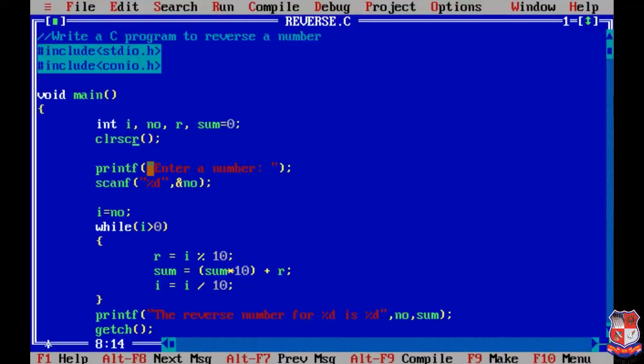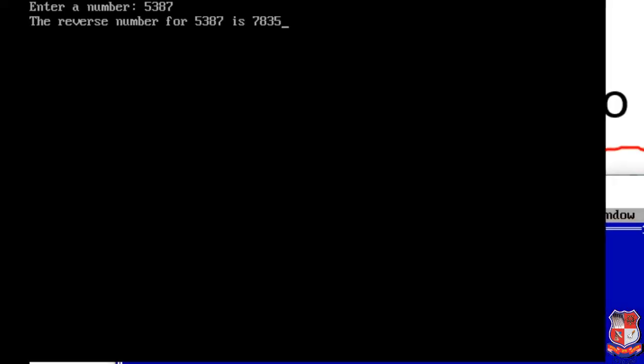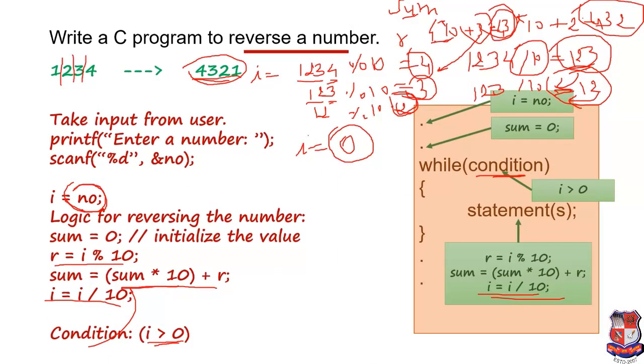We can input any number, for example 53897, so it will give 79835. That's it for the while loop. In our next lecture we are going to discuss the do while loop. Thank you.